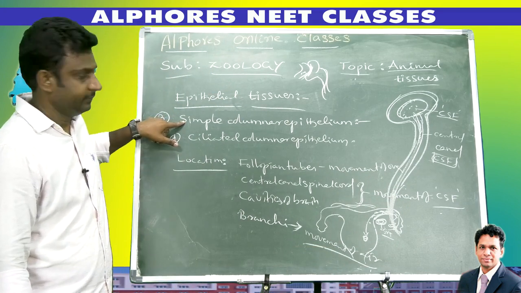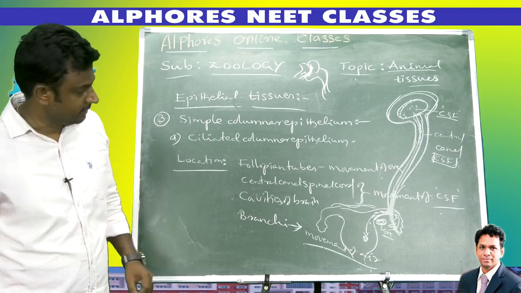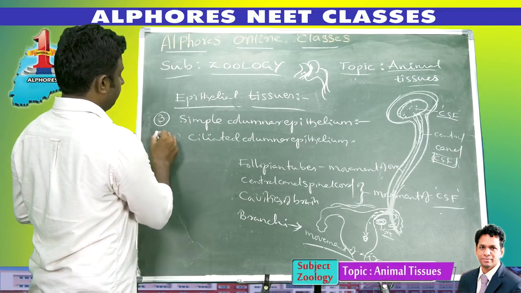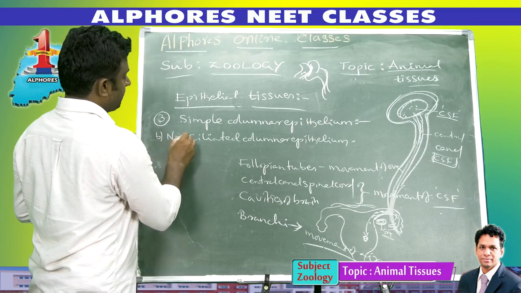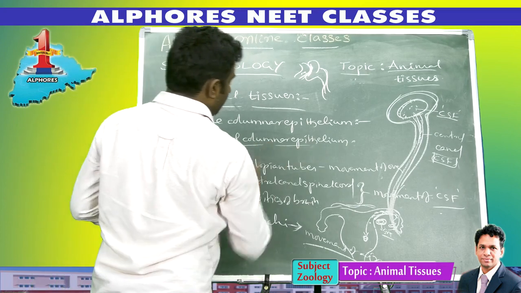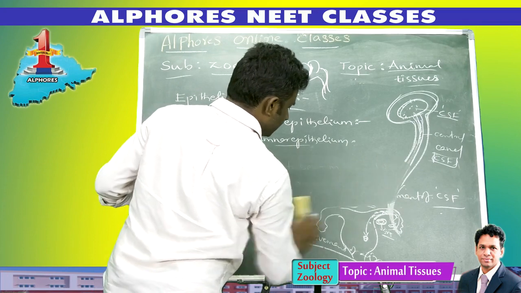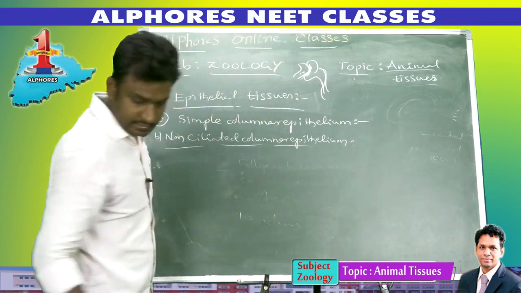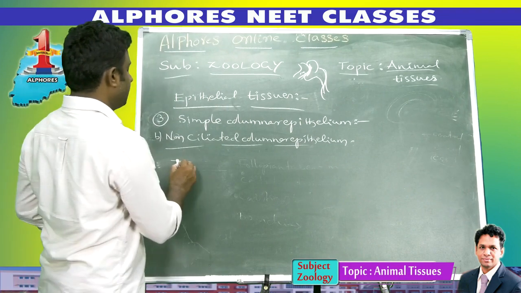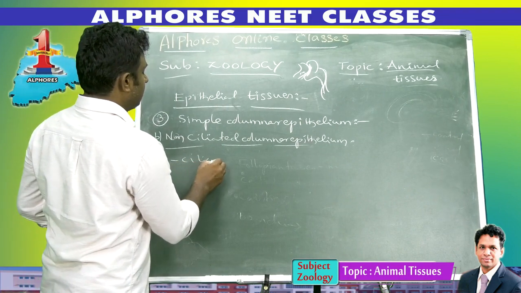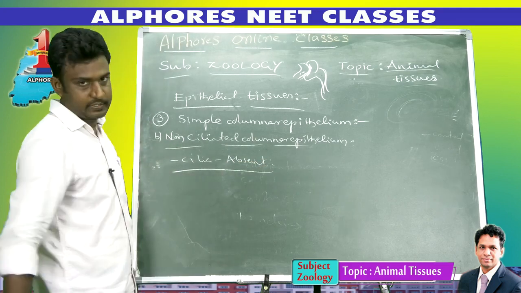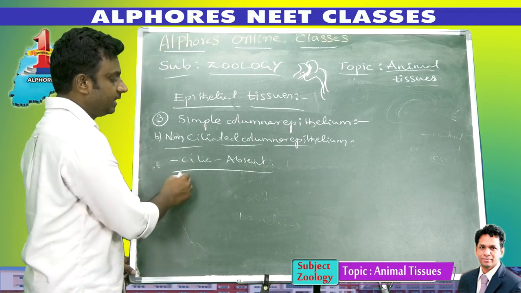First one is ciliated. Next, the second one is non-ciliated columnar epithelium. Non-ciliated means cilia are absent. Same structure, but cilia are absent.